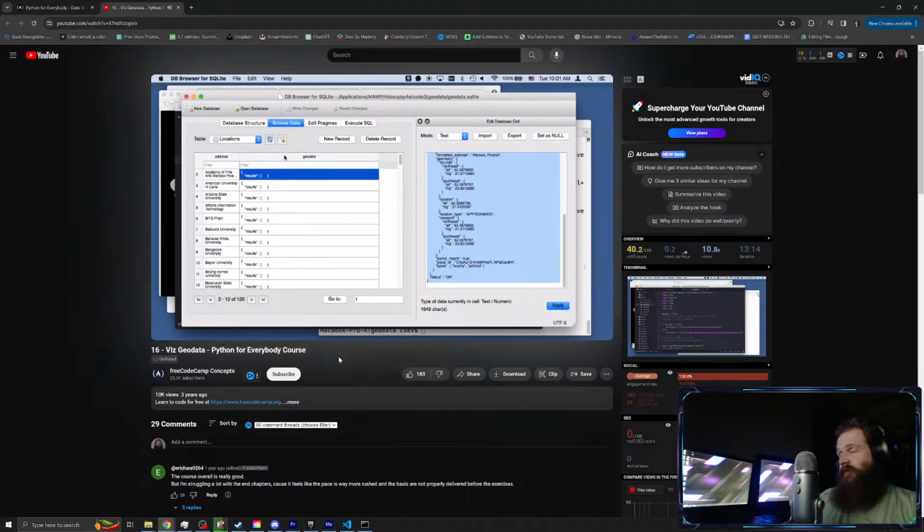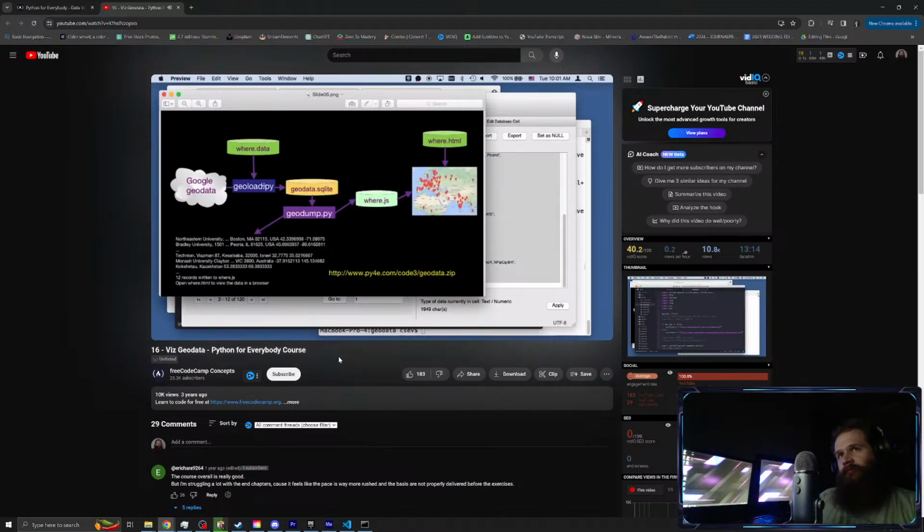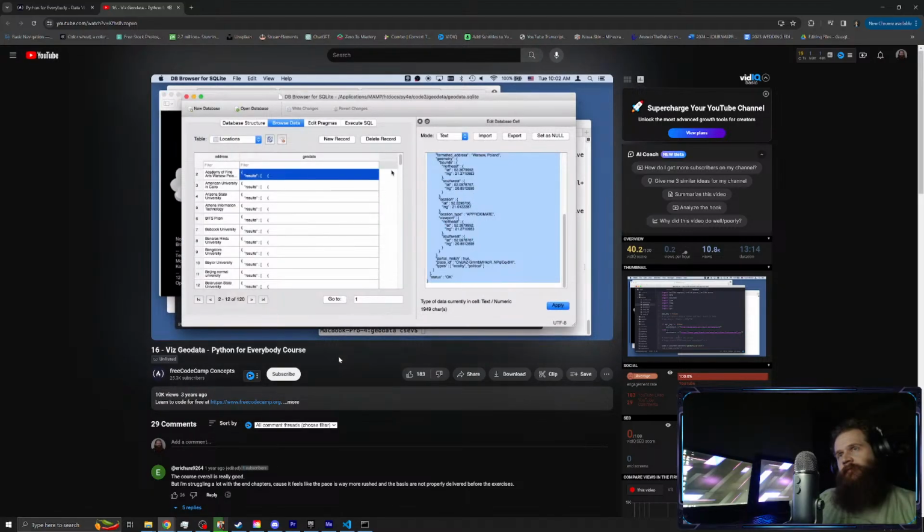And so this is a really simple database. It's just a sort of spidering process, run, run, run. But now we're going to run the geodump code, which is going to read this and dump this stuff out and print where.js, so it's going to actually parse this stuff. And that's code we've seen before.